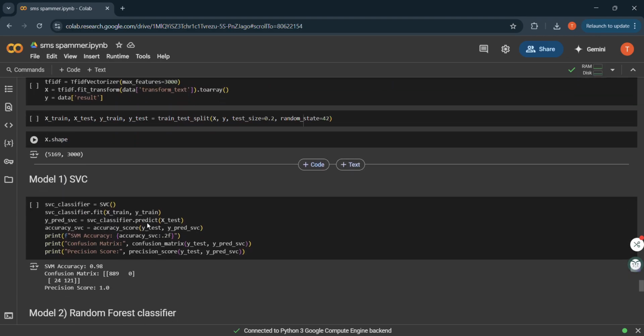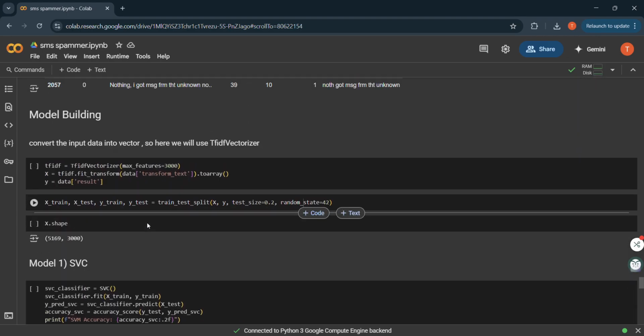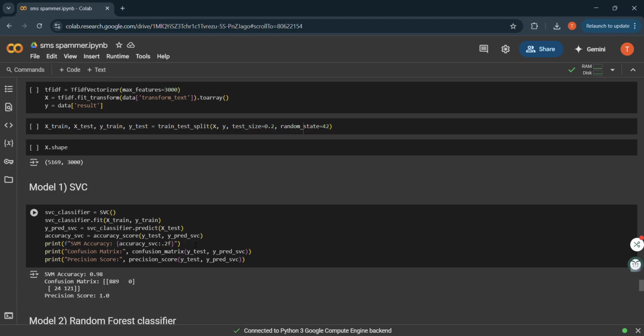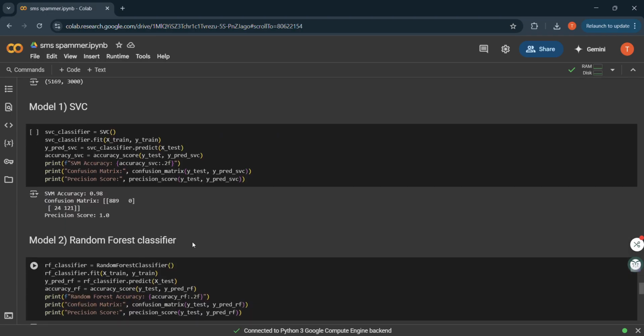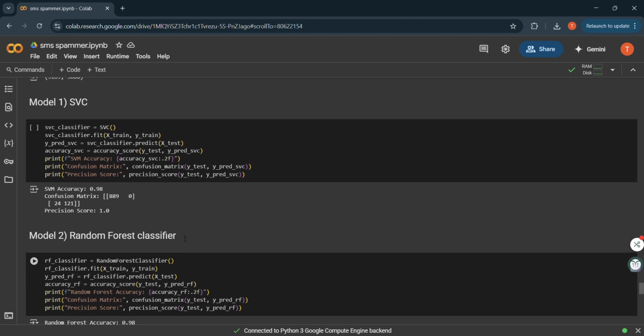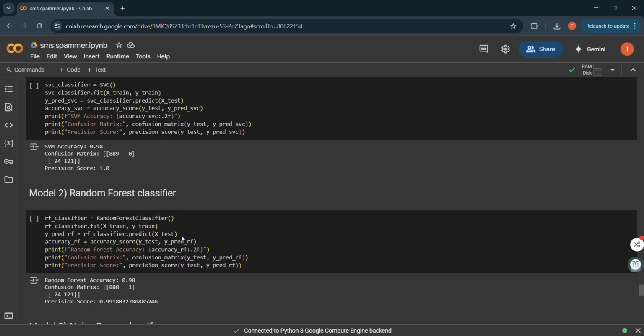So next we trained our model. We vectorized the transformed SMS using TF-IDF to convert text into numerical format, selecting the top 3000 features. We then split our data into training and testing sets. First model is the support vector classifier. It gives strong results with high precision and accuracy.